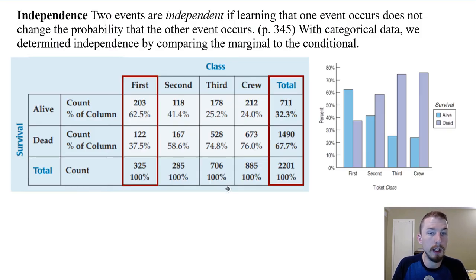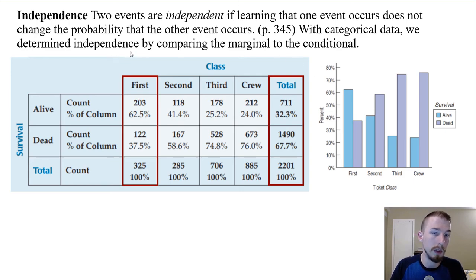All right, independence. So two events are independent. This is going to be a pretty big theme, of course, because we already talked about it with Unit 1, and we'll even test for it with Unit 7. So this is going to be a theme running through the whole year. So two events are independent if learning that one event occurs does not change the probability that the other event occurs. So let's look at the formal definition of independence. Now we'll actually be able to quantify it, which is nice.